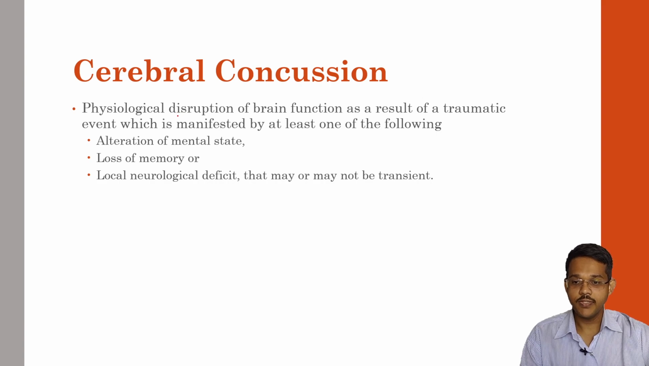Next type of brain injury is concussion, or cerebral concussion. Cerebral concussion is a physiological disruption of the brain as a result of a traumatic event, manifested by at least one of the following. So concussion is not a gross finding, but a physiological disruption. There may be alteration of mental state, loss of memory, or a local neurological deficit that may or may not be transient. So in concussion, one of the three findings may be present.